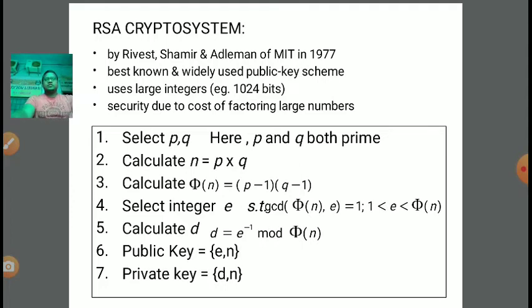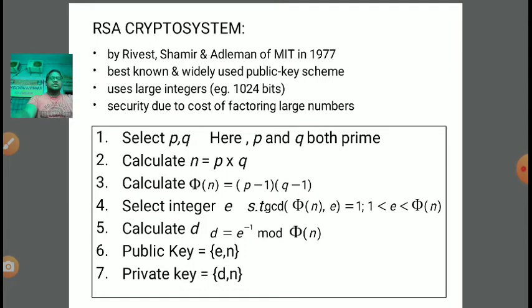After that we need to calculate the multiplication of both these numbers. So calculate n equal to P into Q, right? The third point is to calculate the Euler totient function phi of n. And if a number is prime, suppose p is a prime number, then the function will be phi of p is equal to p minus 1.